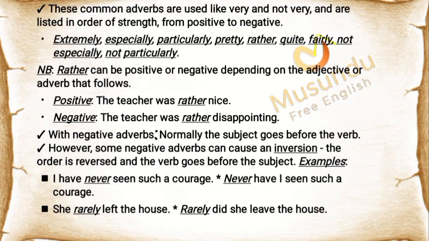These common adverbs are used like very and not very, and are listed in order of strength, from positive to negative: extremely, especially, particularly, pretty, rather, quite, fairly, not especially, not particularly. NB, rather can be positive or negative depending on the adjective or adverb that follows. Positive: the teacher was rather nice. Negative: the teacher was rather disappointing.